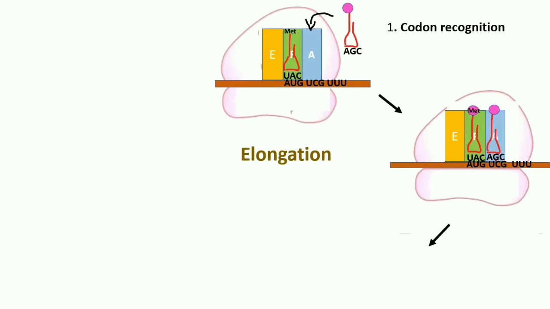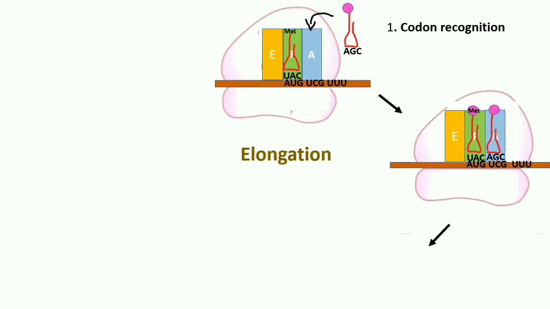For this, the enzyme peptidyl transferase is required. This enzyme is there on the 28S RNA of the 60S ribosomal subunit, and that's the reason the ribosomal RNA is referred to as ribozyme.